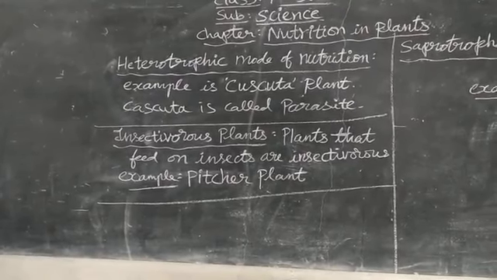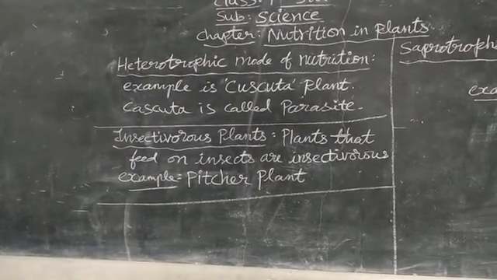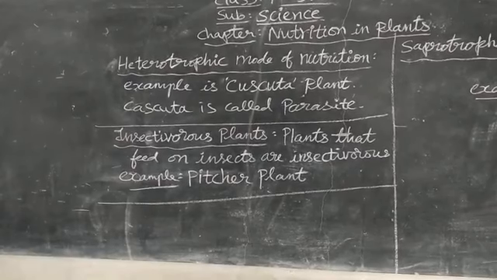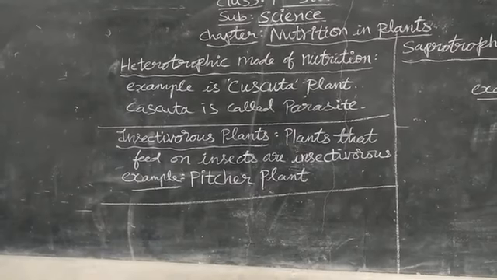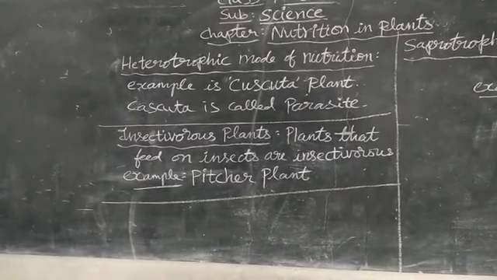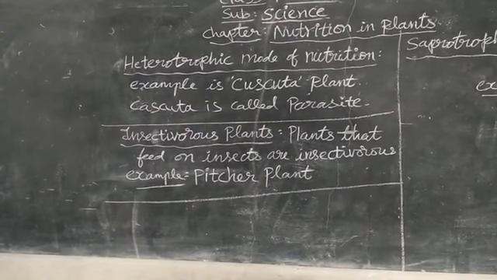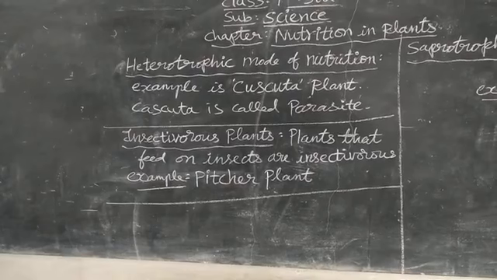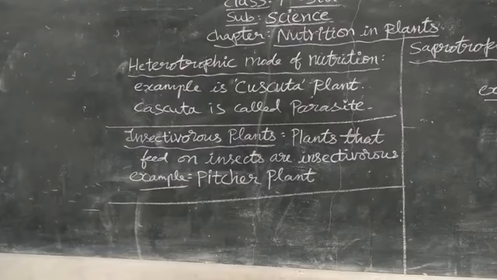Parasite means any organism which lives on or captures food from another organism. In our body also there are parasites: worms, roundworms, hookworm. These worms live in our stomach. Whatever we eat, when it enters the stomach, that food is absorbed by these roundworms and hookworms.